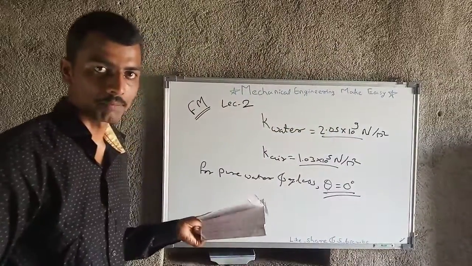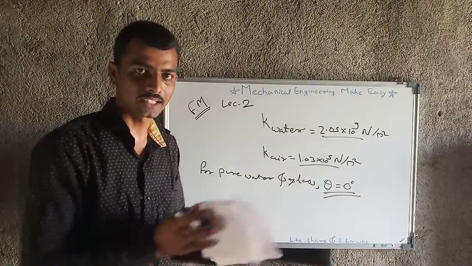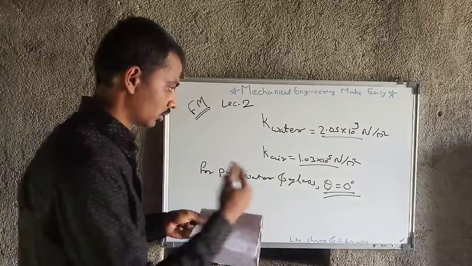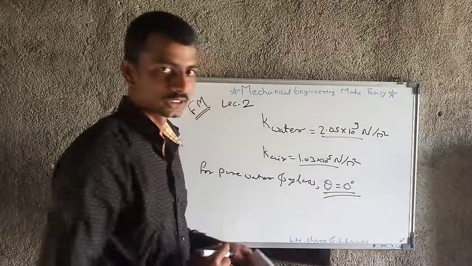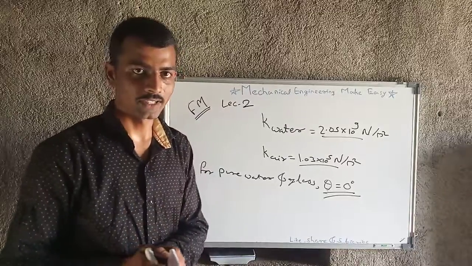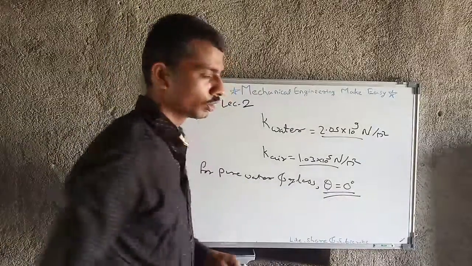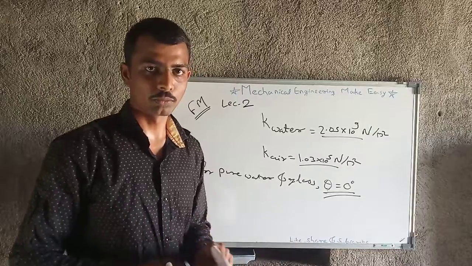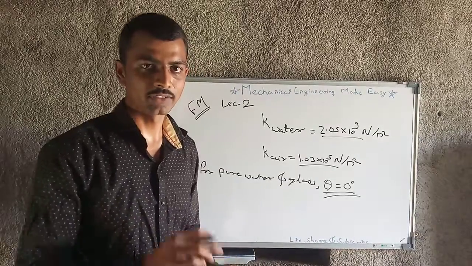What we have seen in capillarity is that capillary rise and fall takes place, and for that we need the value of theta. So if there is a pure water and glass interface, then the theta value will be 0, meaning the capillary rise and fall phenomena will not take place, the height will be equal to 0.